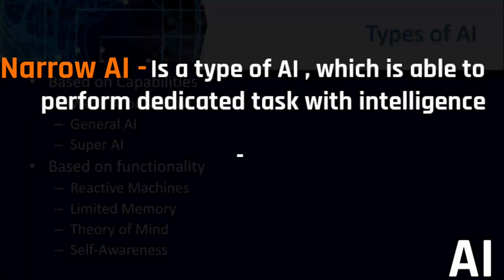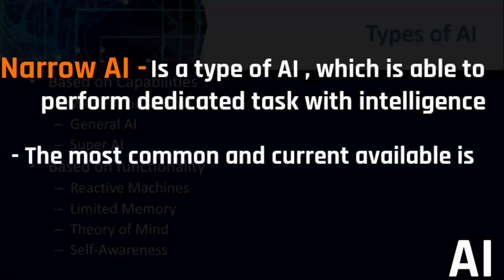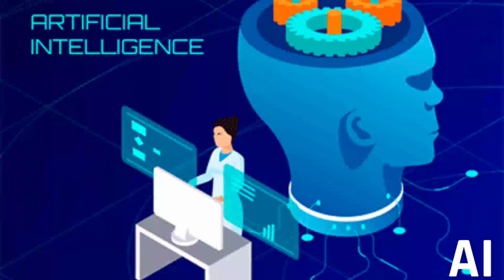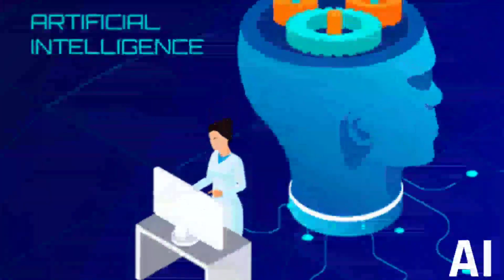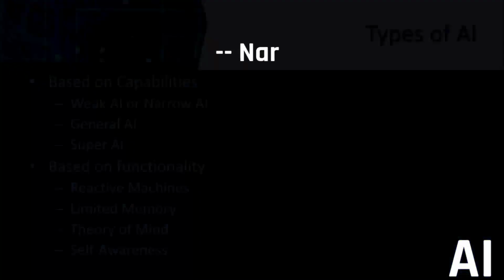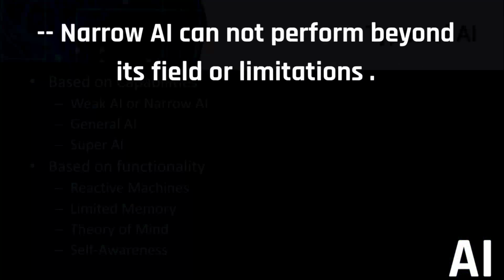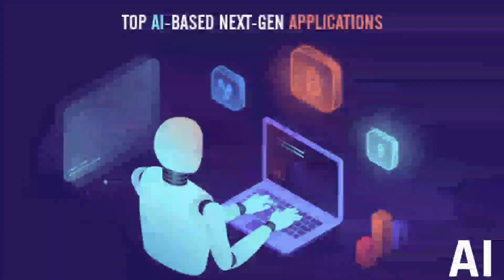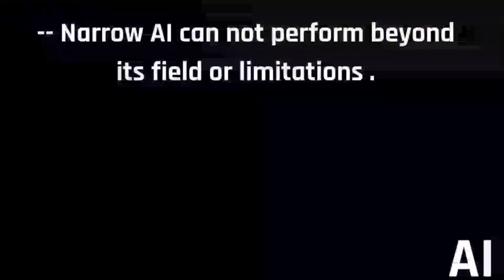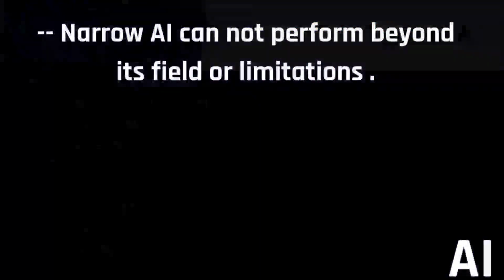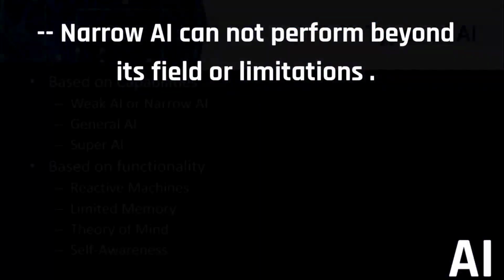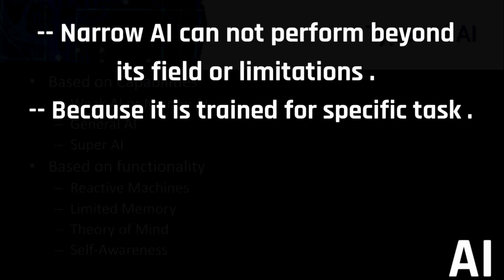The most common and currently available type in the world of artificial intelligence is actually narrow AI. Narrow AI cannot perform beyond its field or limitations. It will have only a certain amount of limitation on how far it can reach. Narrow AI cannot perform over its field or limitation, as it is only trained for a specific task.